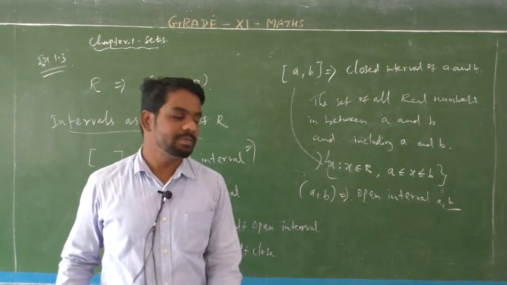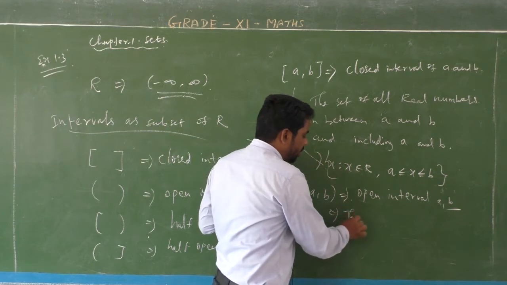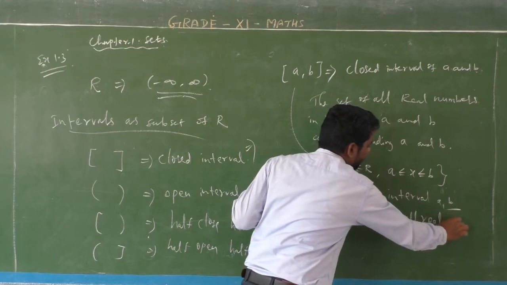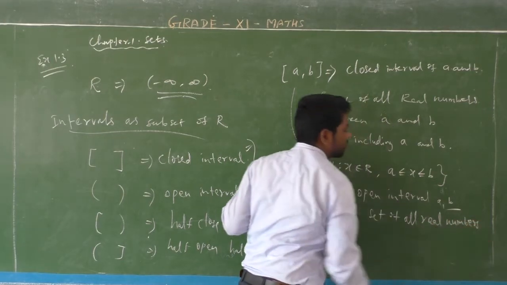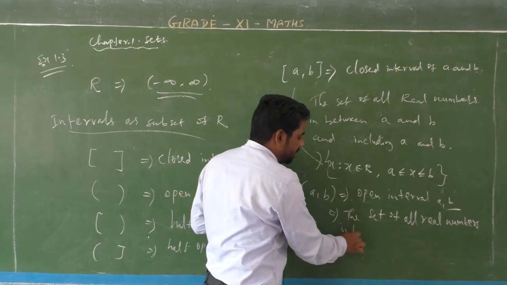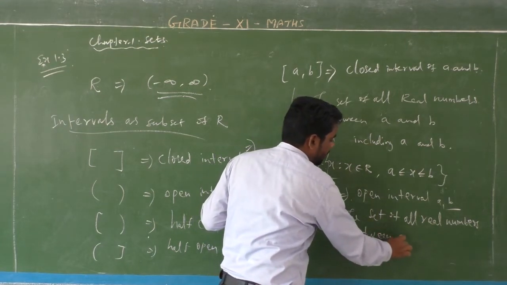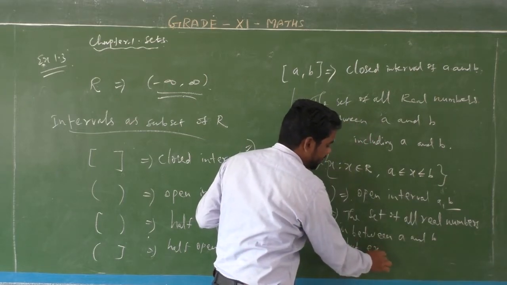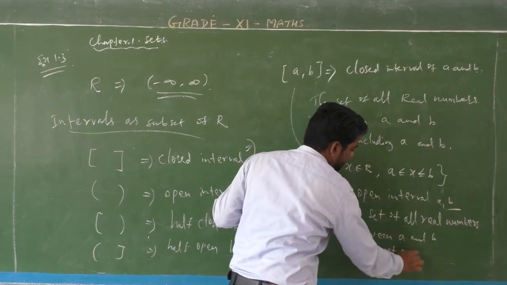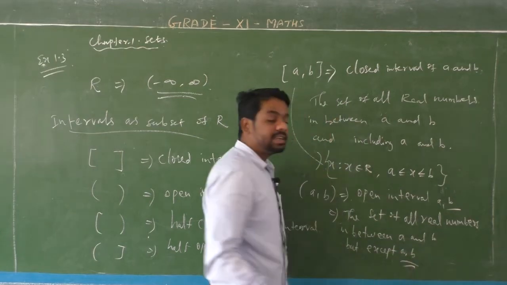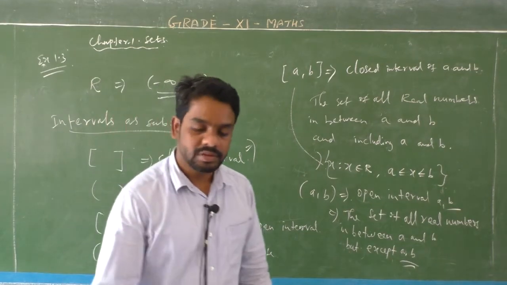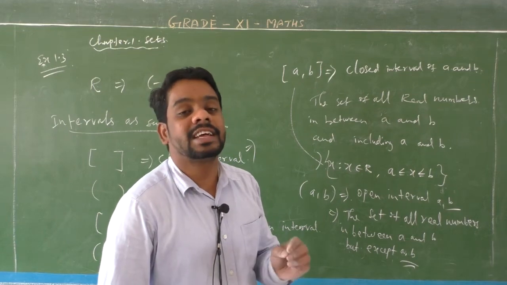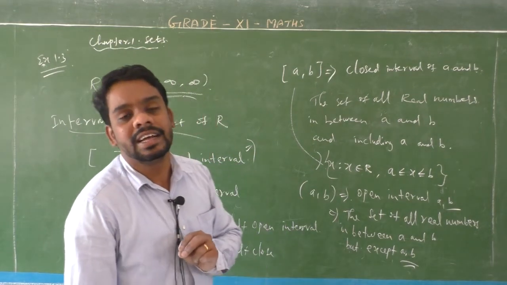That means the set of all real numbers in between a and b, but except a and b. A and b எடுத்து கூடாது. Okay? In between, all rational numbers and real numbers except end points.